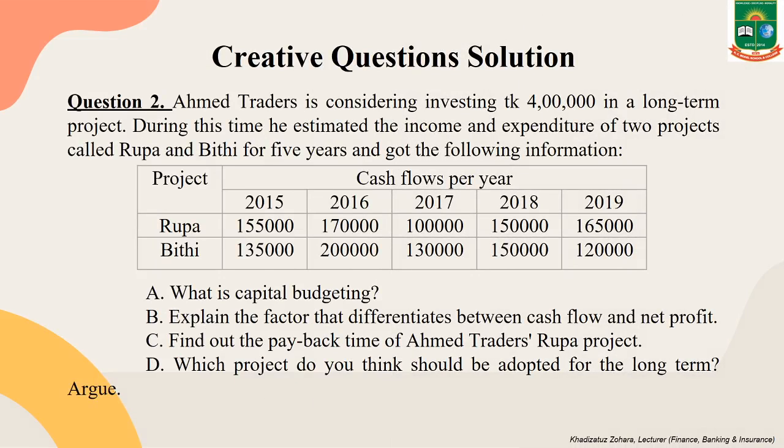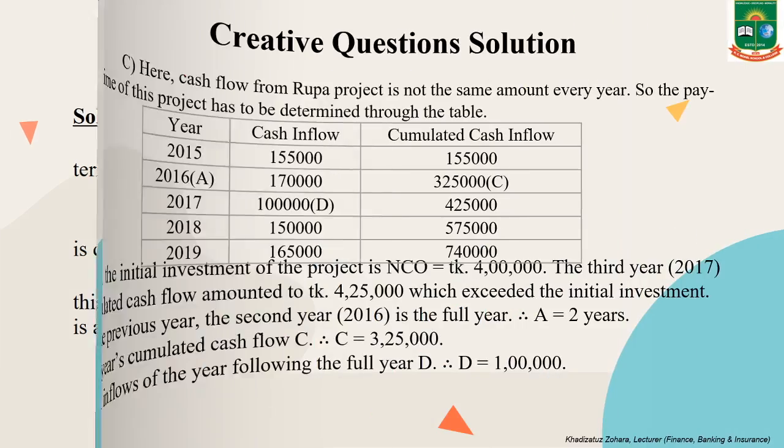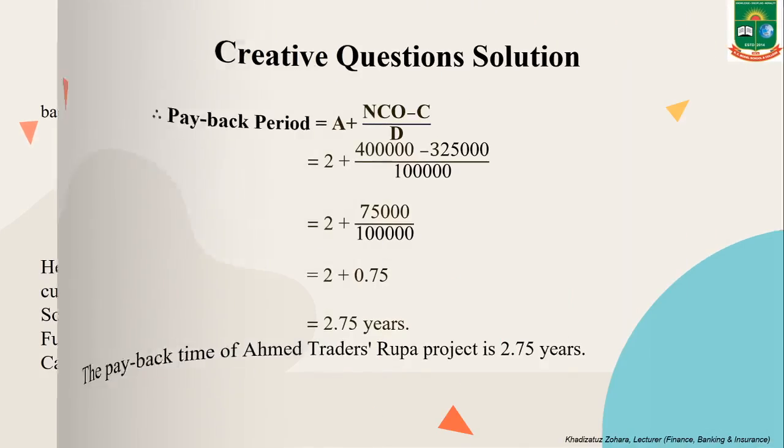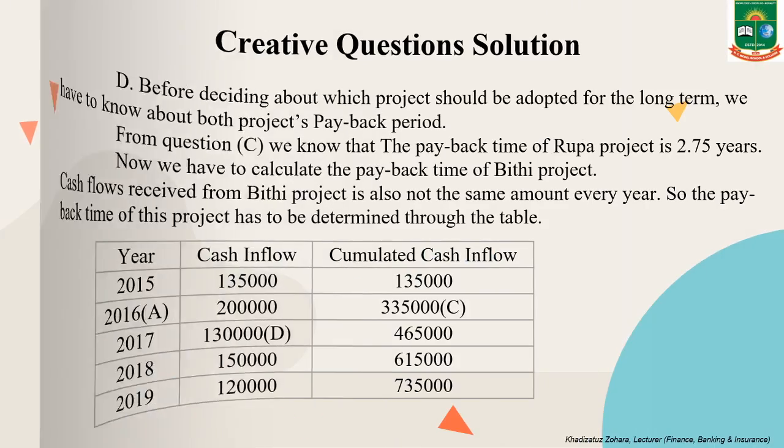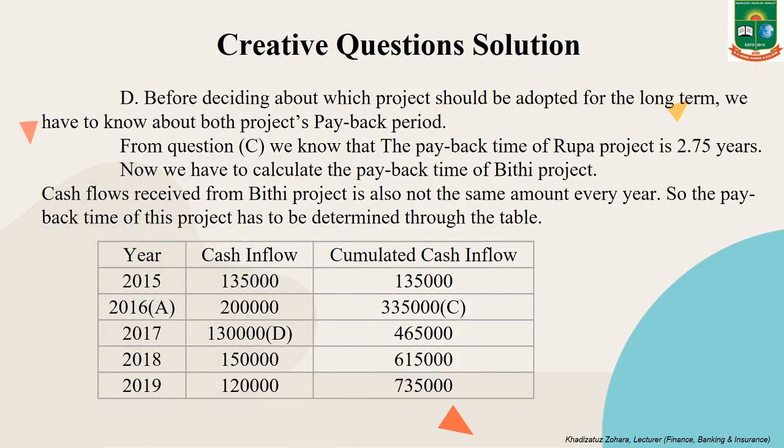Which project do you think should be adopted for the long term? Before deciding about which project should be adopted for long term, we have to know about both projects' payback period. From question C, we can easily know that the payback time of Rupa project is 2.75 years. Now we have to calculate the payback time of Bithi project.